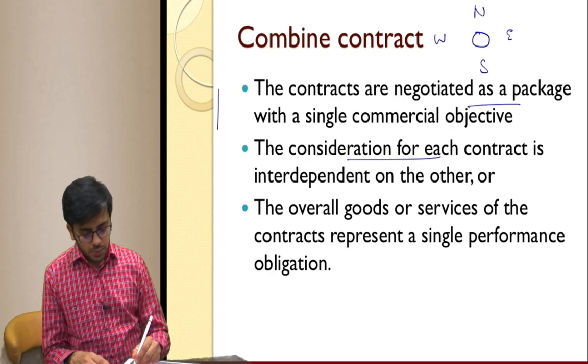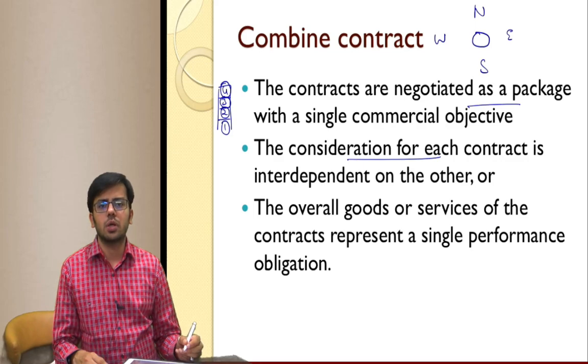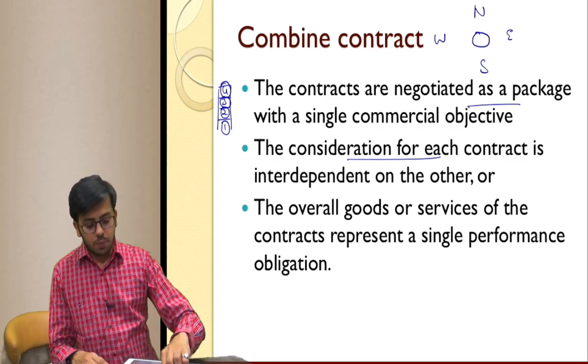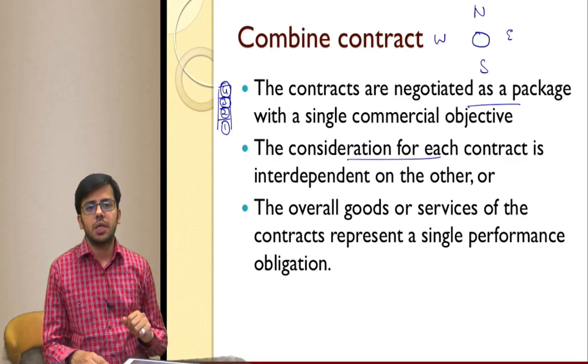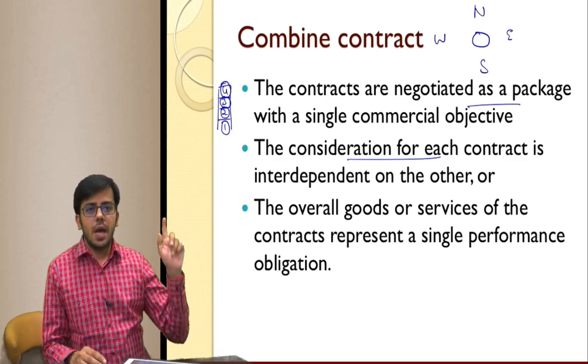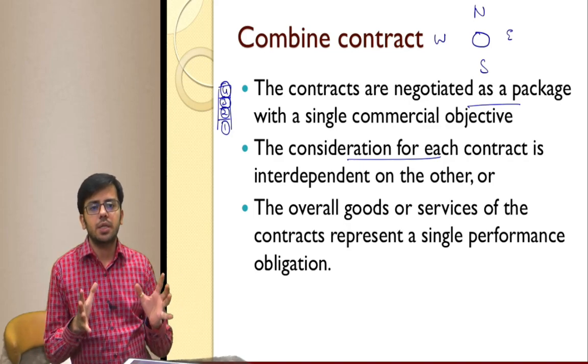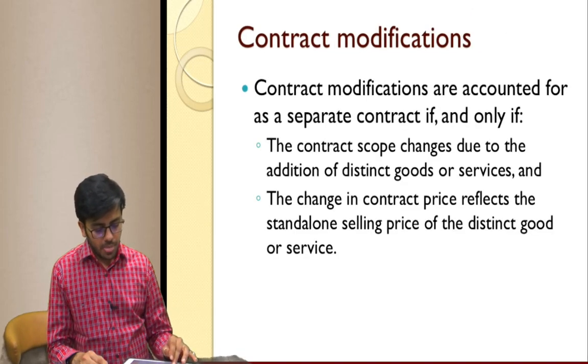So suppose there is a building to be made, you have entered into a first contract to construct the first floor, a second contract to construct the second floor, a third contract to construct the third floor, a fourth contract to construct the fourth floor. So there are multiple floor contracts that have been entered. Obviously each contract is interdependent on the other, and it is a single performance obligation, hence it will be combined and treated as a single contract.